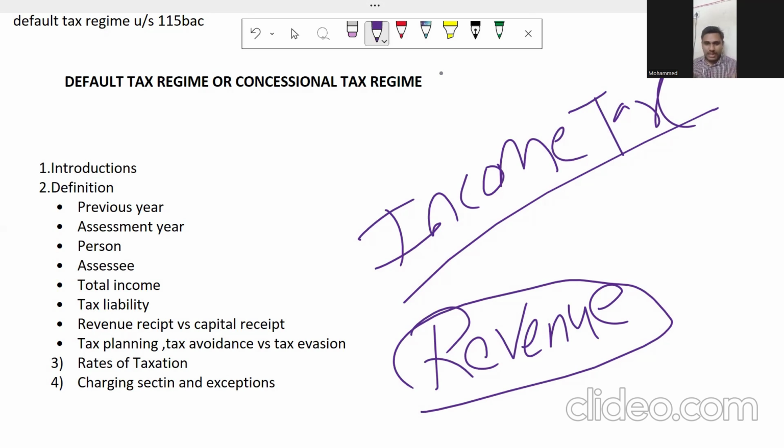Among all these acts, if there is any act which changes every year, that is the Income Tax Act. Income tax is such an act which is going to change every year because of its revenue, because of the government's view, depending upon the government's policies, it will change every year. So it is a revenue-based tax.